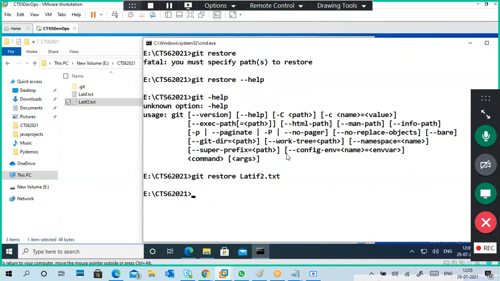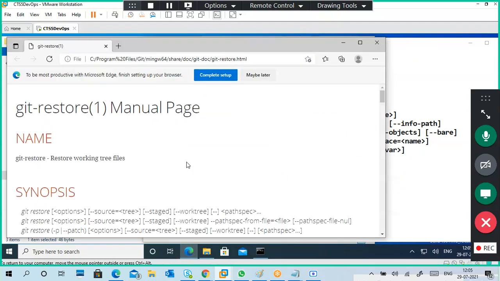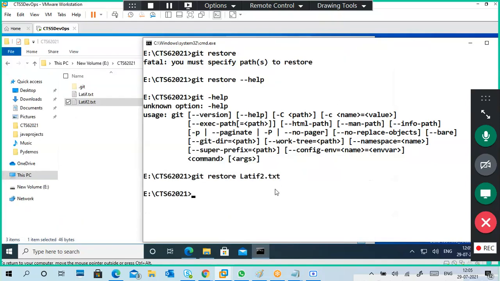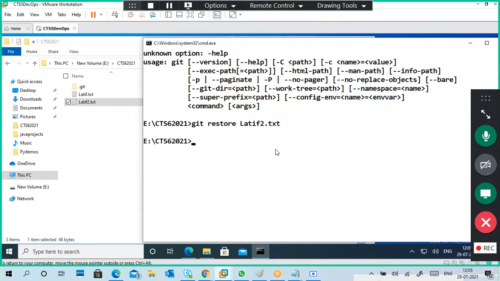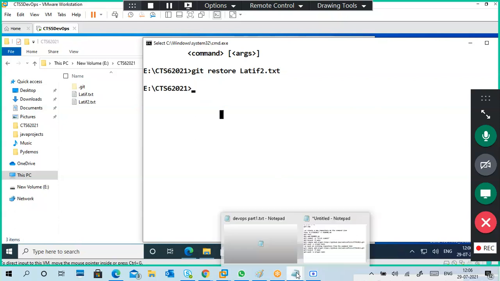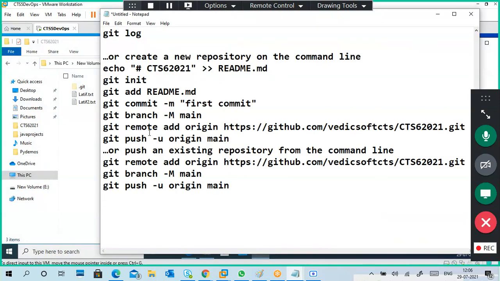Sorry to disturb you. Tell me, sir. First we will go through one flow, that is, first create, then push it to the central repository. Then we will come to restoration later. Otherwise, it will confuse the matter. So local is completed, and we'll see the restoration later. At least the basics you should understand.